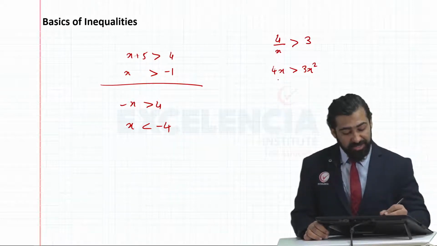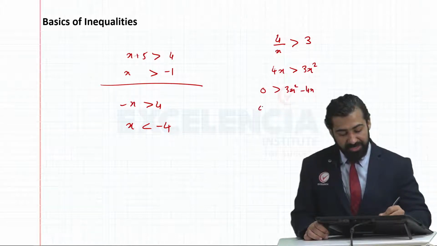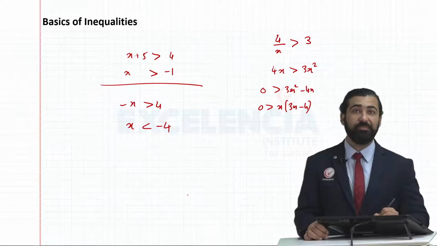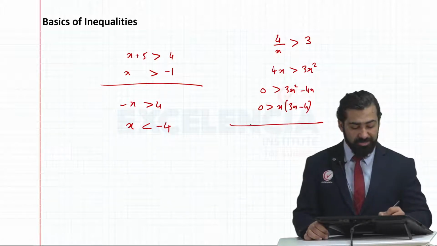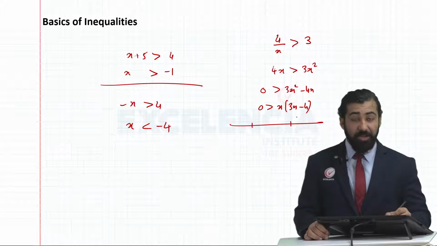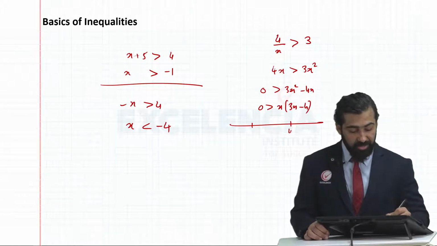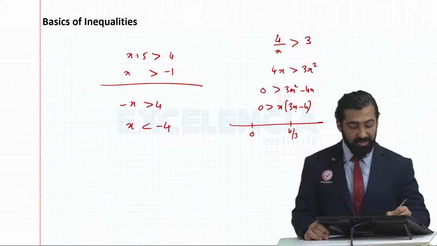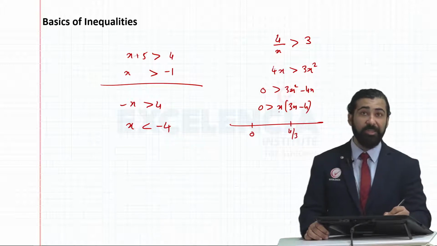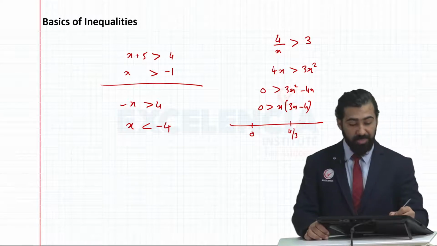Then I take this to the other side. So I say 0 is greater than 3x squared minus 4x, so 0 is greater than x times (3x minus 4). After this, for such inequalities, we just draw a number line and see the range of values that will satisfy our inequality. So I'm putting 4 by 3 and 0, because when I equate this to 0, I get 4 by 3, and I also get 0.